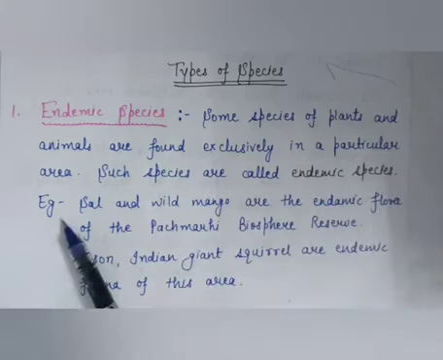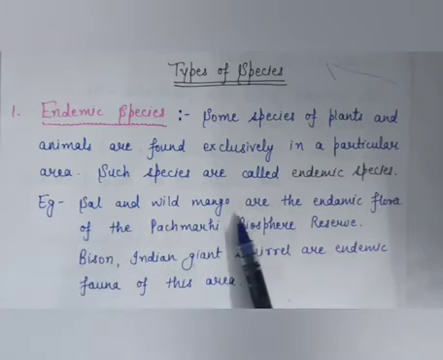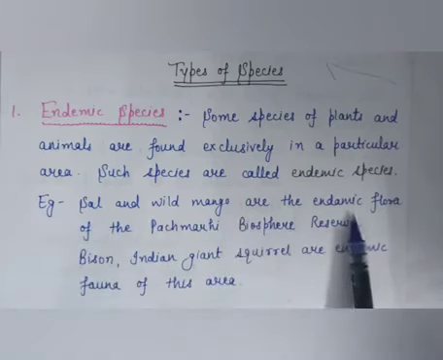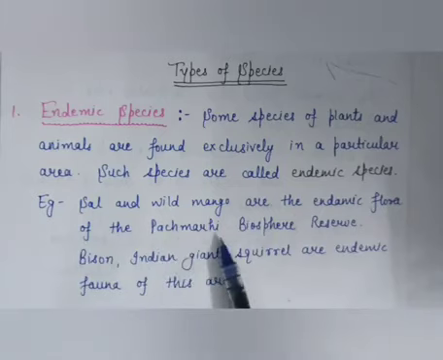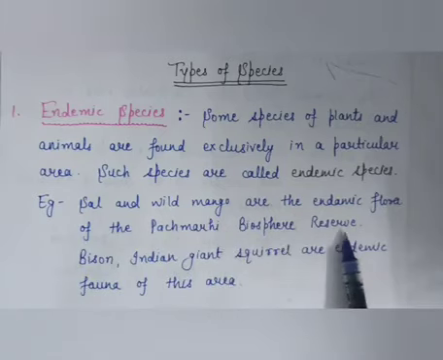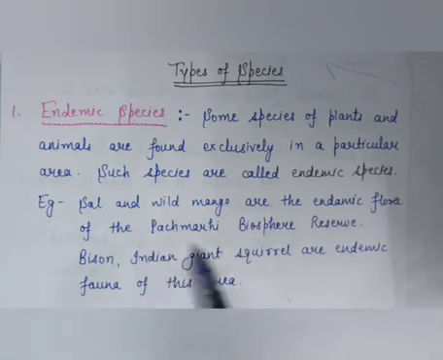For example, sal and wild mango are the endemic flora of the Pachmarhi Biosphere Reserve. This is the name of a biosphere. Okay. And bison, Indian giant squirrel are endemic fauna of this area.